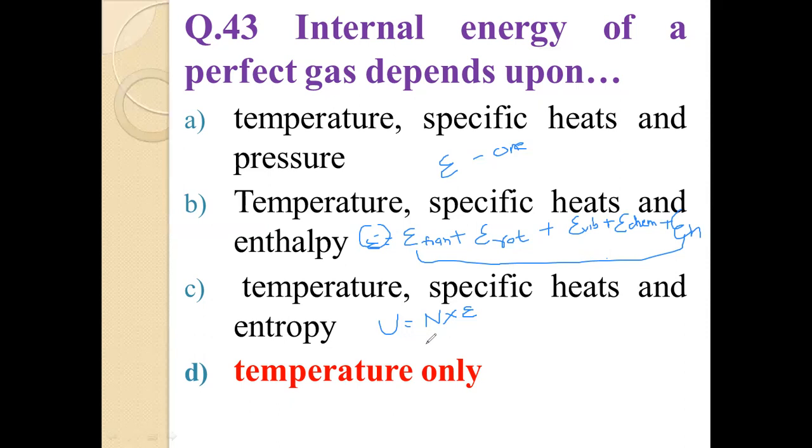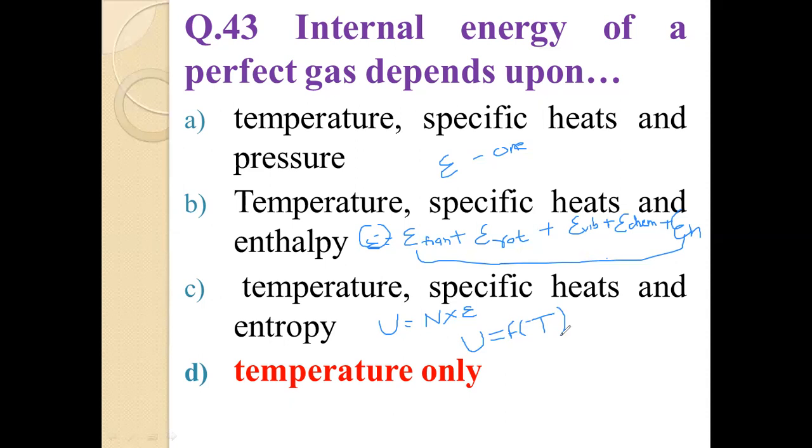There are no intermolecular forces of attraction and repulsion, and internal energy is a function of only temperature. Therefore, internal energy is only a function of temperature for a perfect gas. So option D is the correct answer of this question.